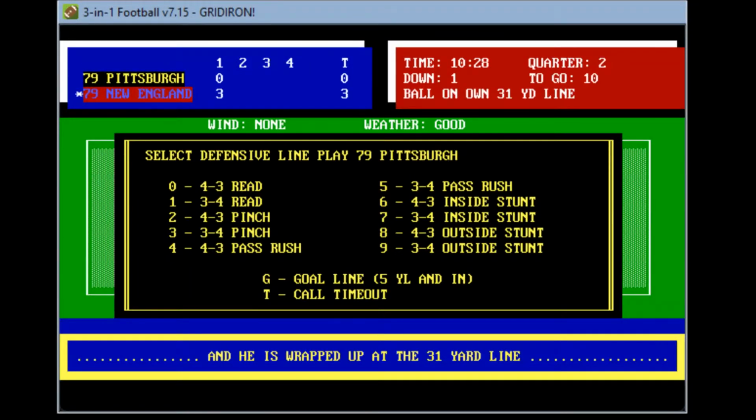Monday Night Football Week 1. We're using Lance Hafner Games 3-in-1 football.